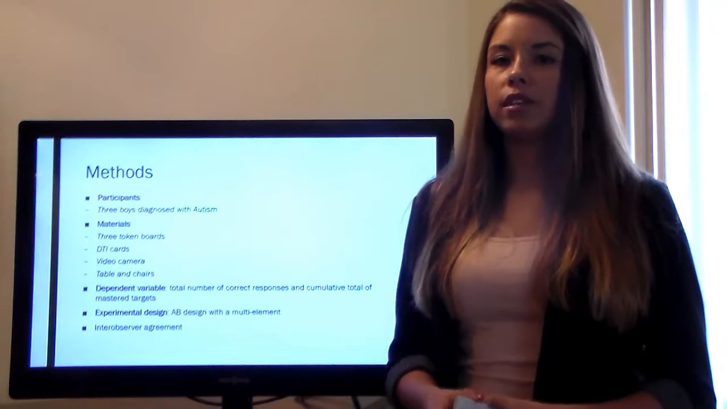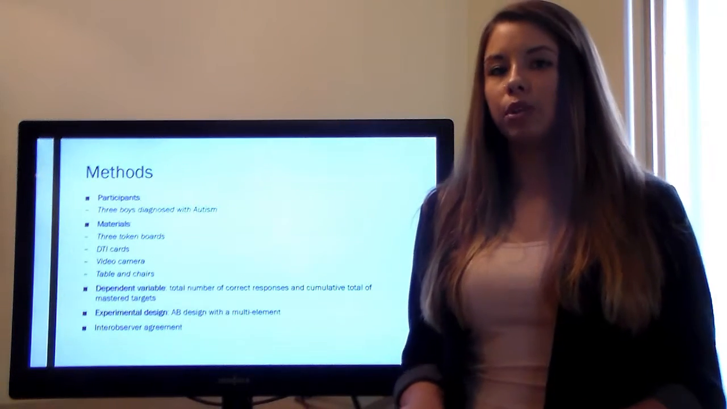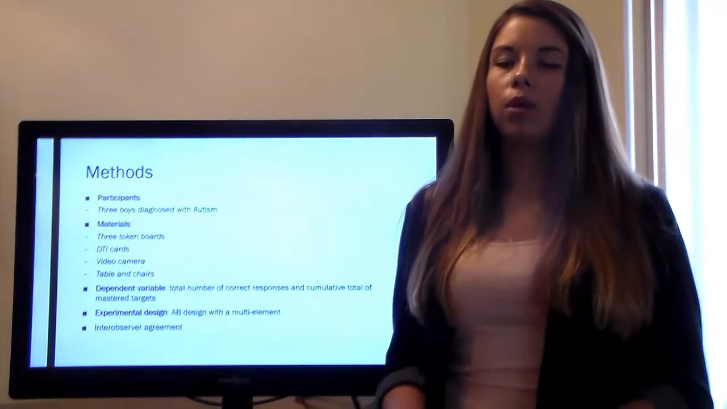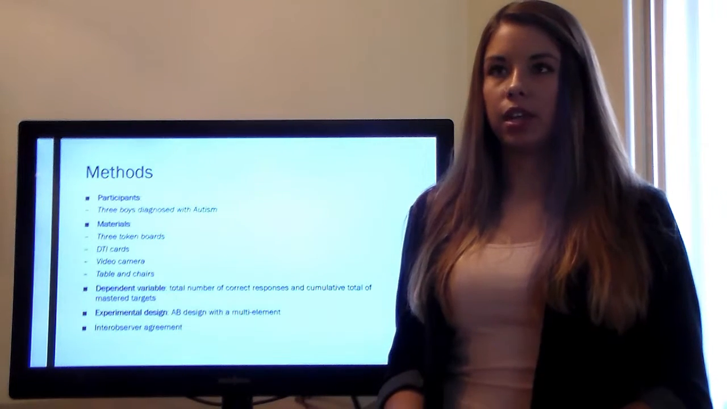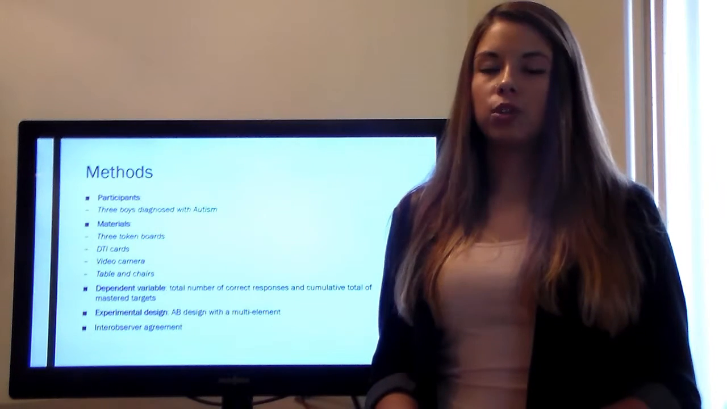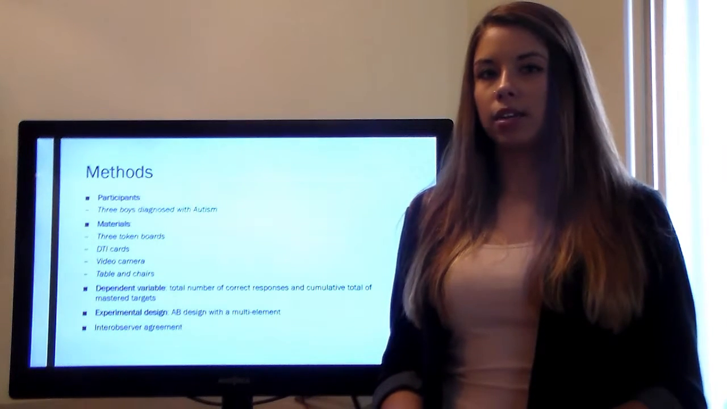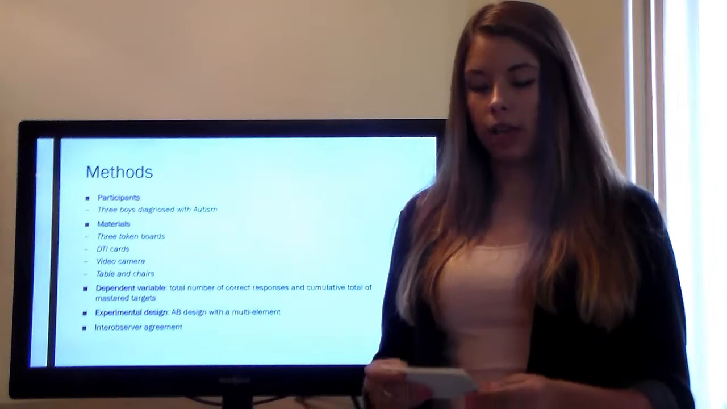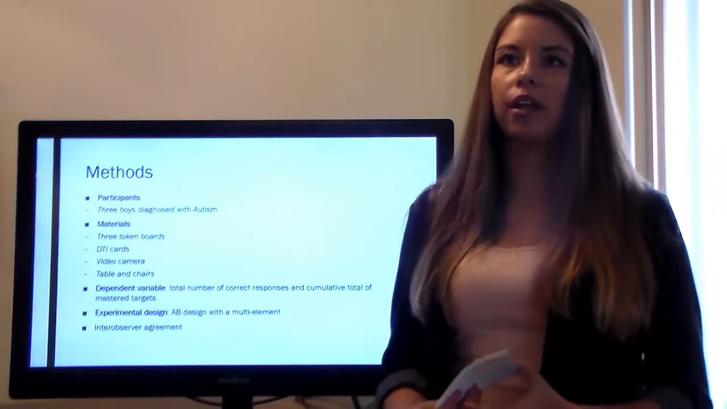The materials used for this study were 3 token boards. One was blue, indicating high preferred condition. One was orange, indicating the free choice condition. And the other one was white, indicating the control condition. They each had 5 squares on them and were placed in plastic cover protectors, and a whiteboard marker was used to give them tokens. We also used discrete trial instruction cards.